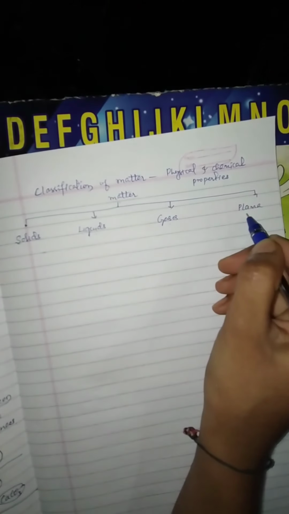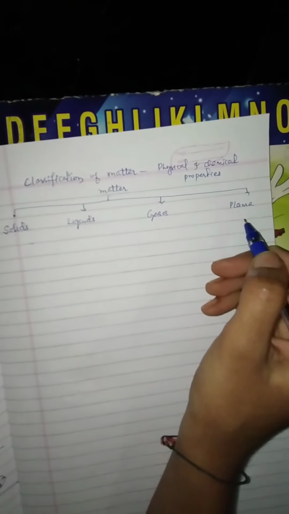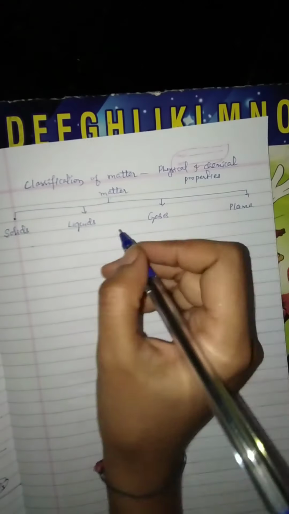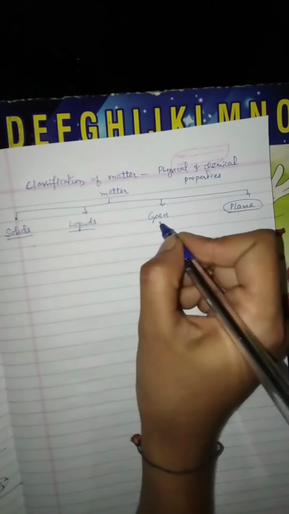We will study one by one, but for your syllabus, plasma is not there. Only we will study solids, liquids, and gases.